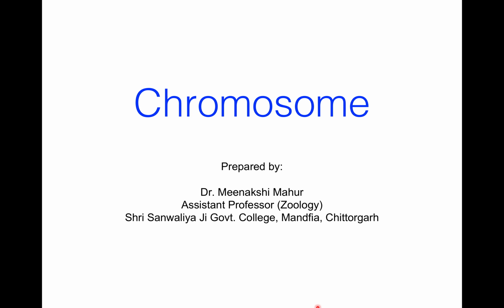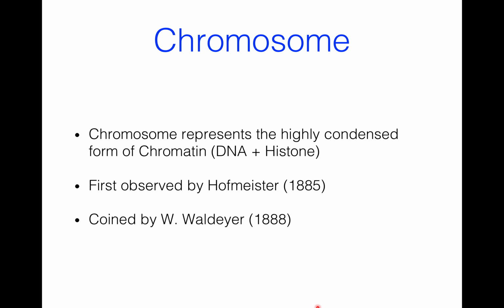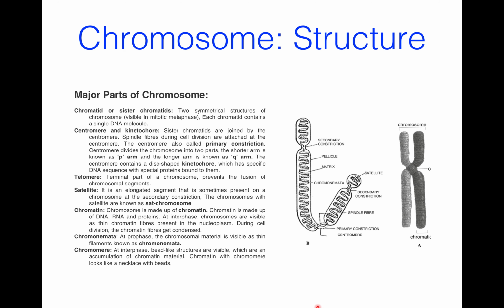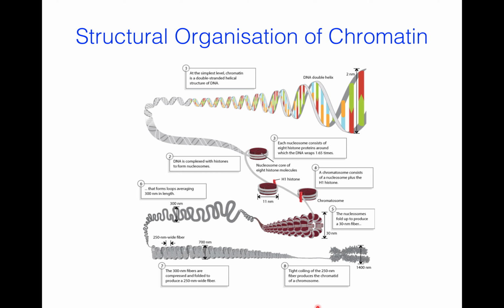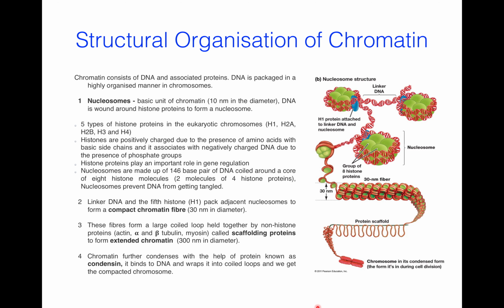So we have discussed chromosome structure, major parts of chromosome we have discussed, then structural organization of chromatin, how DNA double helix turns into the chromatid of a chromosome. Then discussed nucleosome, in which we discuss about histones, compact chromatin fiber, scaffolding protein and condensin.